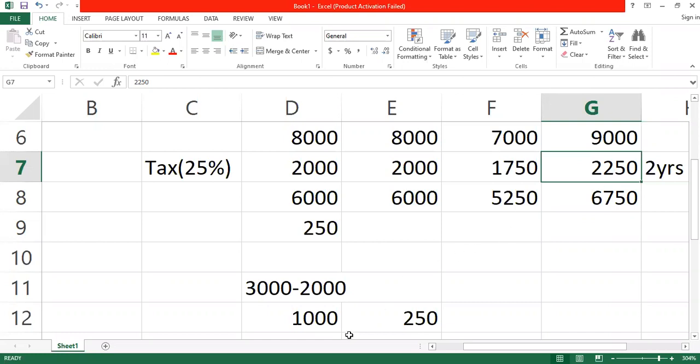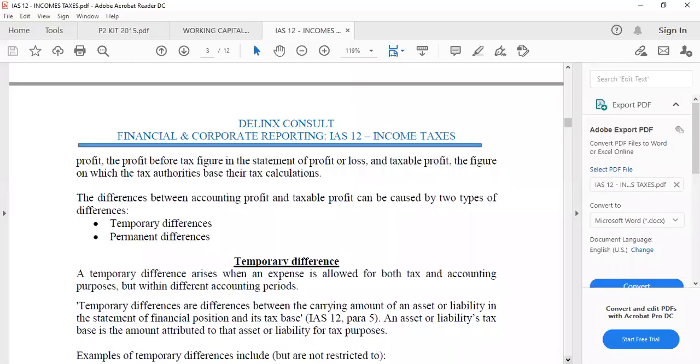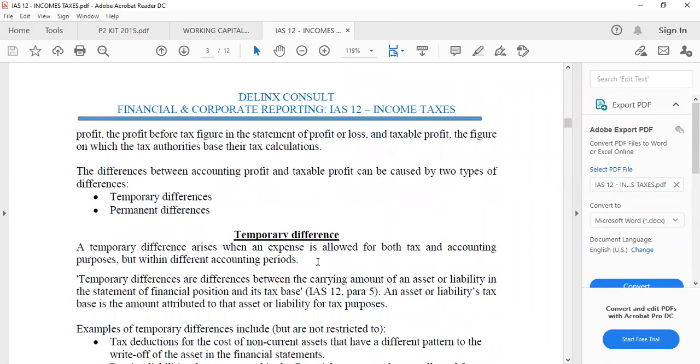All right. So we are going to look at the causes of deferred tax. Basically, we have two causes, the differences: the temporary differences and permanent differences. In making provision for deferred tax, we use only temporary differences. What do we call temporary differences? Temporary differences arise when an expense is allowable for both tax and accounting purposes, but within different accounting periods.